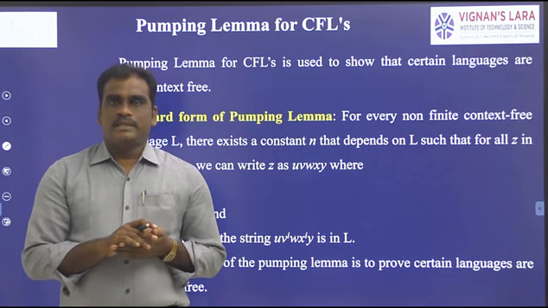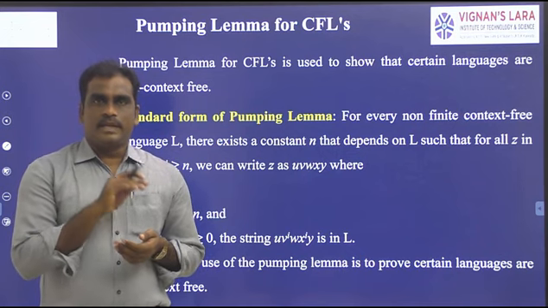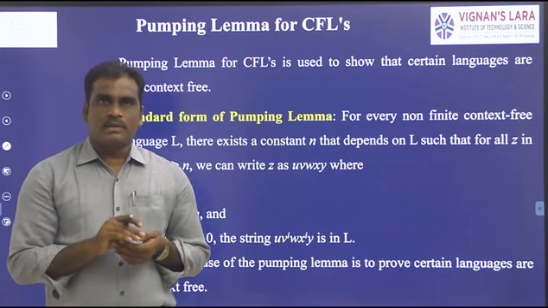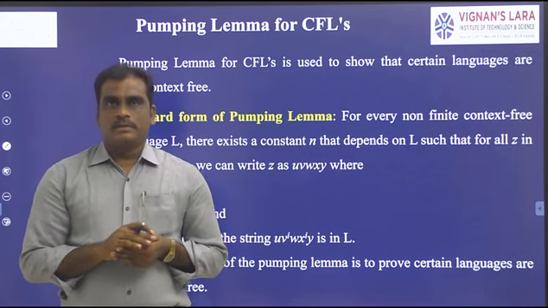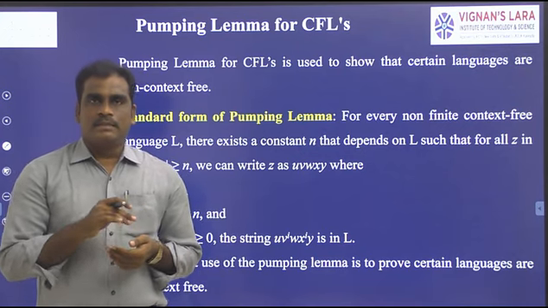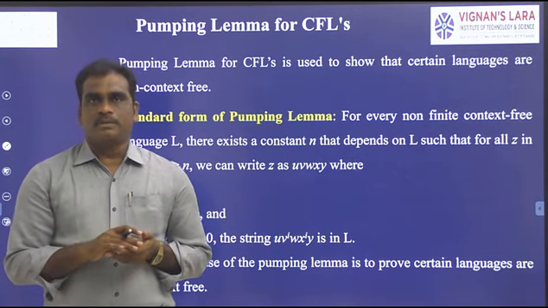All of you know that simplification means we have to follow a total of 3 steps. One is the elimination of epsilon production. The second one is the elimination of unit production, and the third one is the elimination of useless symbols. So this is the simplification part.